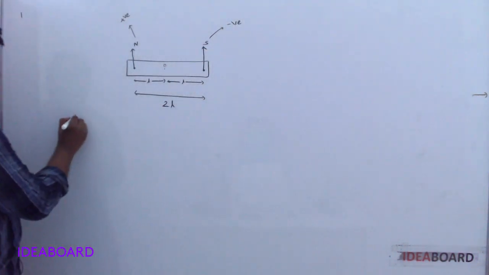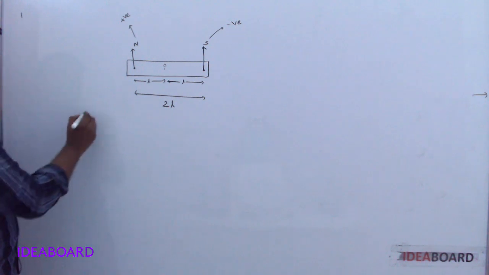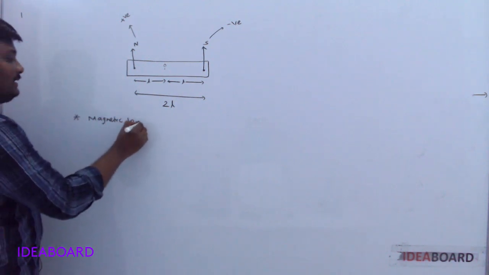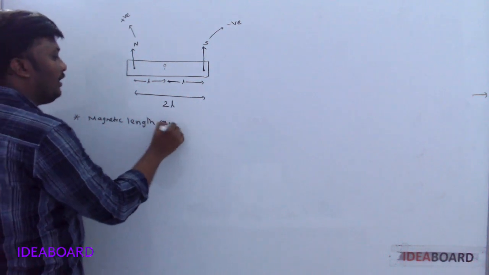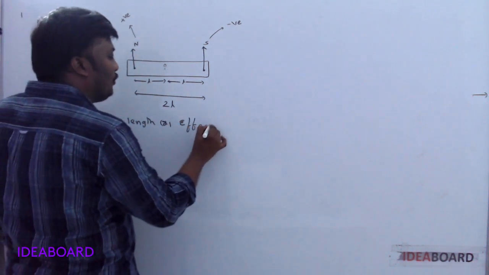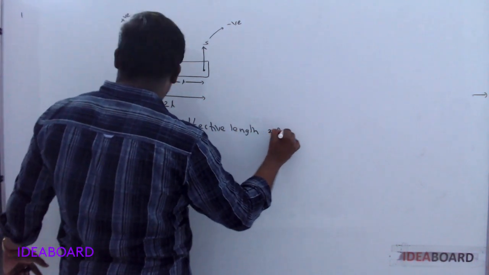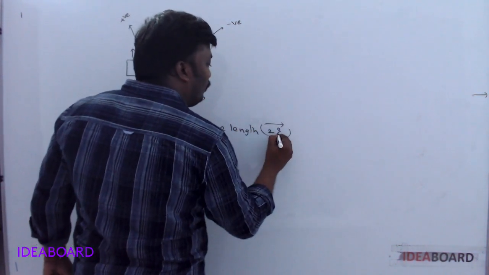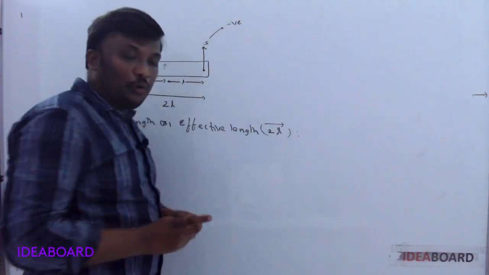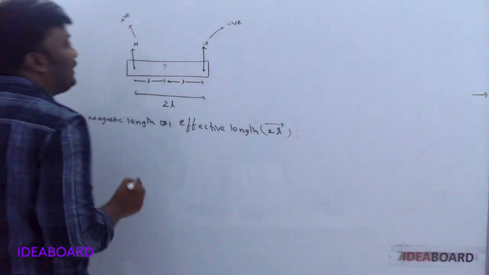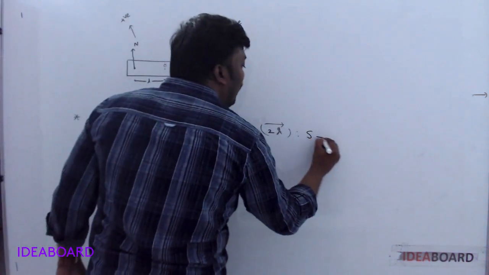What is 2L? 2L is nothing but the magnetic length, also called the effective length. 2L bar indicates it is a vector quantity. It is always directed from south to north.